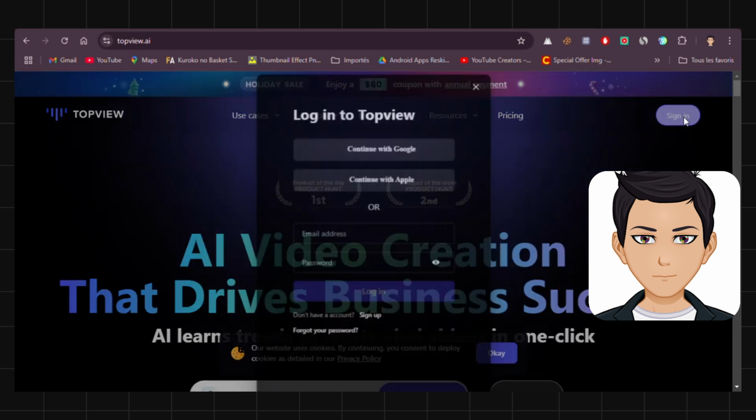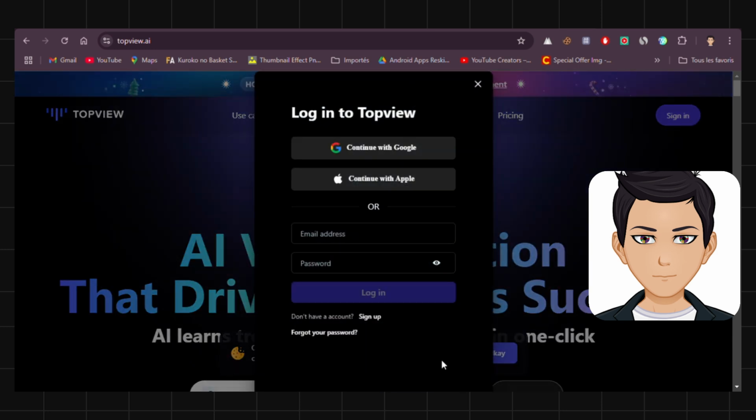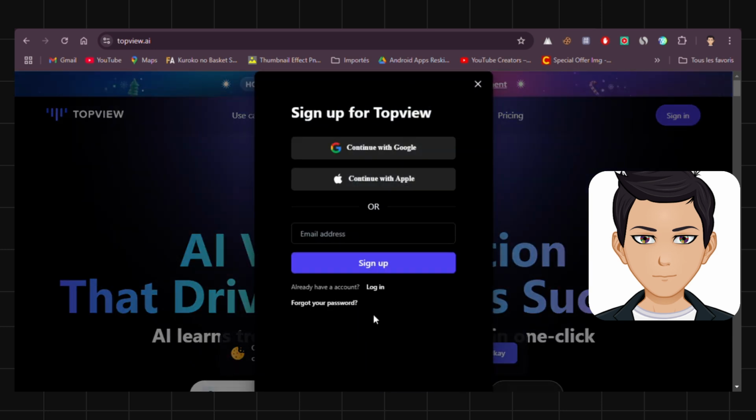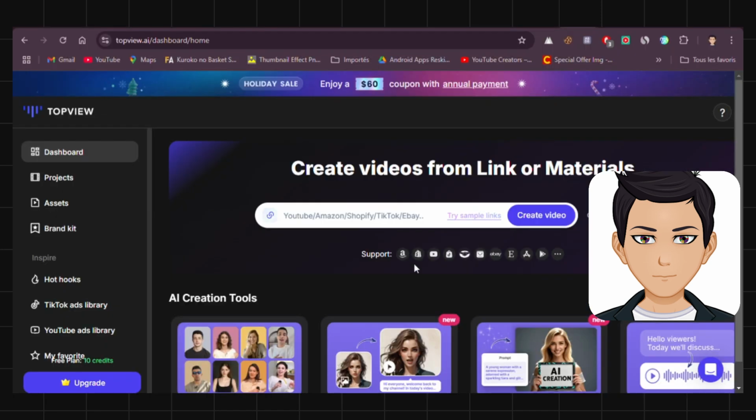Now, let's create our UGC video with the TopView AI platform. First, you need to create an account to start making the video. Don't worry, the links are in the description and in our Telegram channel. All we need is our affiliate link or product link to create the UGC. And the best part is that TopView AI supports many platforms, including Amazon, AliExpress, Alibaba, Etsy, and more.